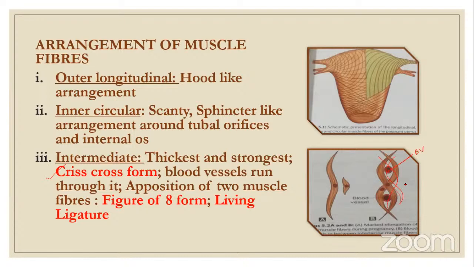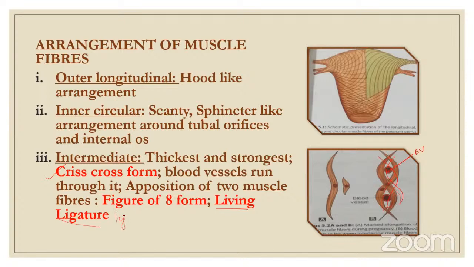So what happens? In pregnancy, there are a few contractions happening throughout, and we will see what those contractions are. When labor is there, there are also severe contractions. When contraction is happening, the muscle fibers cause apposition. That means they are coming together and going back, coming together and going back. When that is happening, the blood vessel is occluded, and blood supply for some time is stopped, and that is why it is called living ligature.